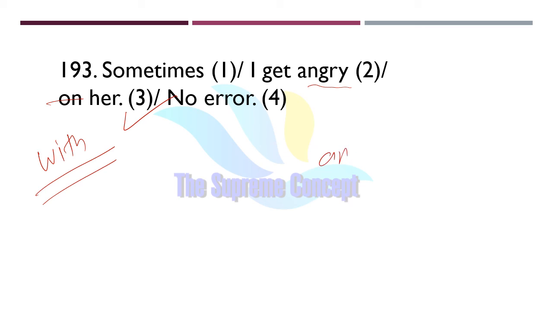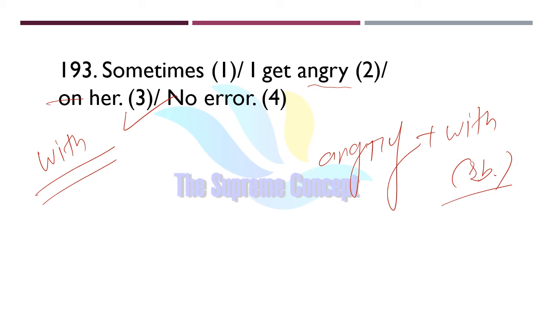So angry, A-N-G-R-Y. We use angry with somebody, especially for a person. And we use angry on, angry about, or angry at, especially angry at, angry on, angry about. These are used with something which is a non-living thing.